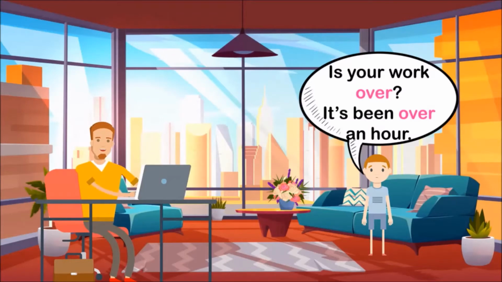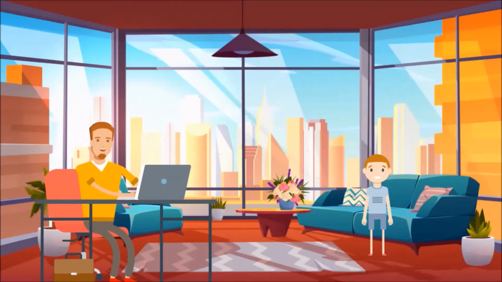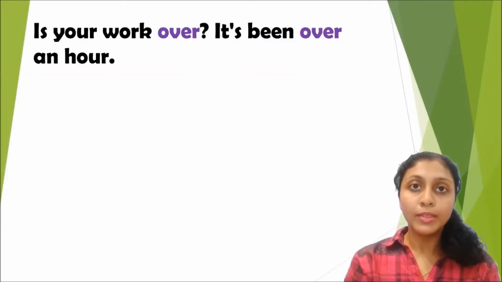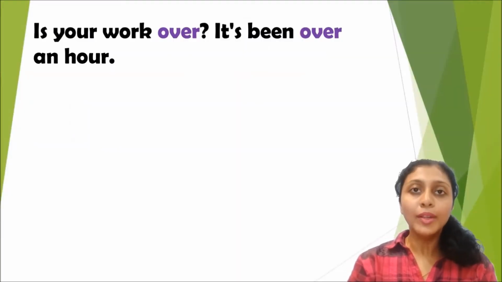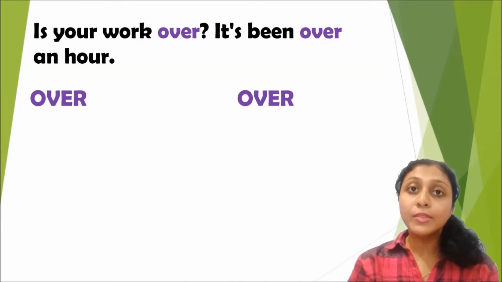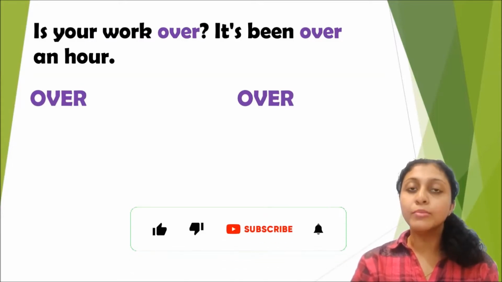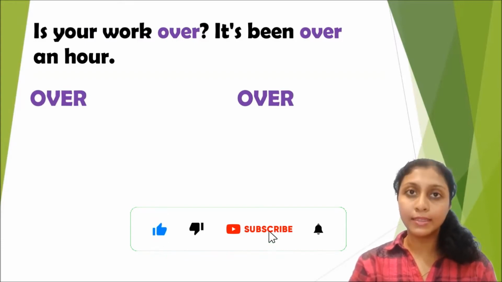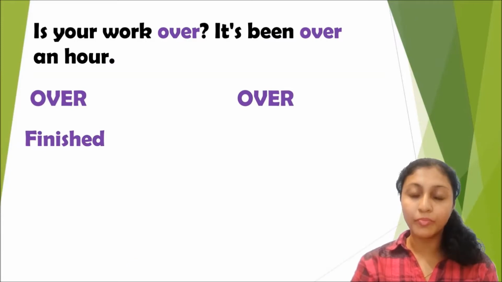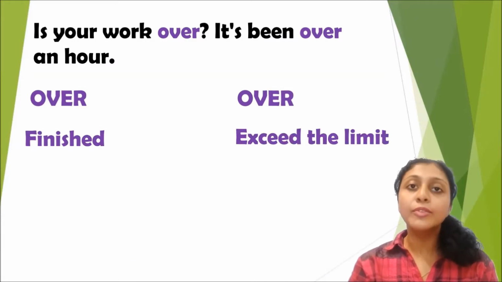Is your work over? It's been over an hour. Over is a homograph and homophone. Over is the word that is used in both the sentences, but this word has different meanings in each. In the first sentence, over means the work has been completed or finished. Whereas in the second sentence, the word over refers to an exceeding limit, here the exceeding limit of time.